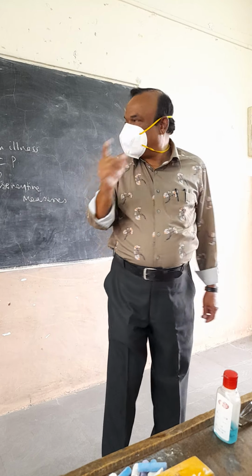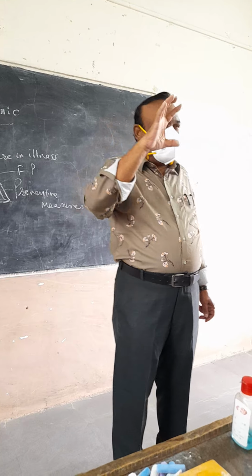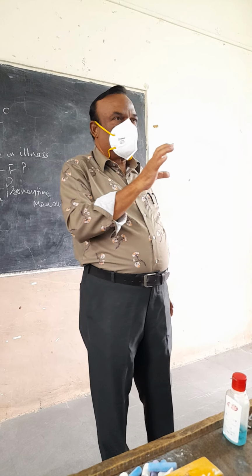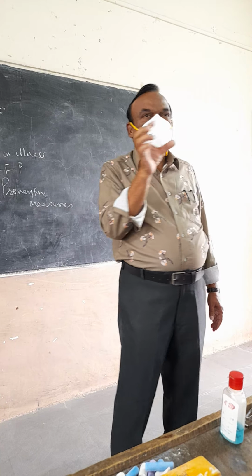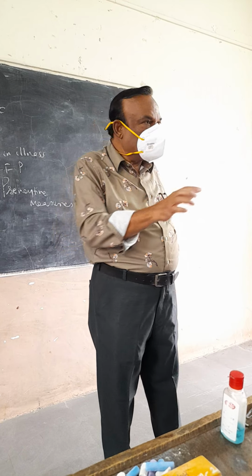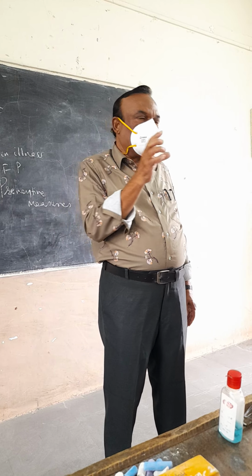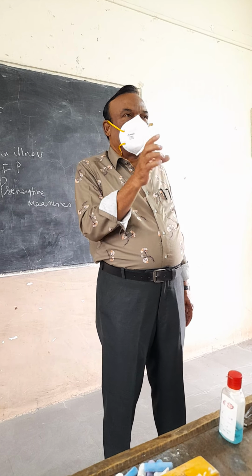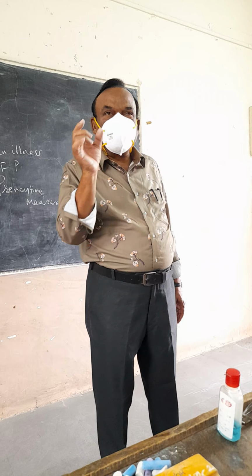Second is growth monitoring. Once we take care of the baby in illness, then we concentrate on the growth of the baby, whether the baby is growing properly or not. So what to do? Here the growth of the baby has to be judged by taking the weight.